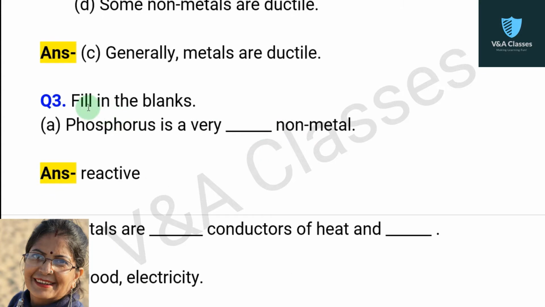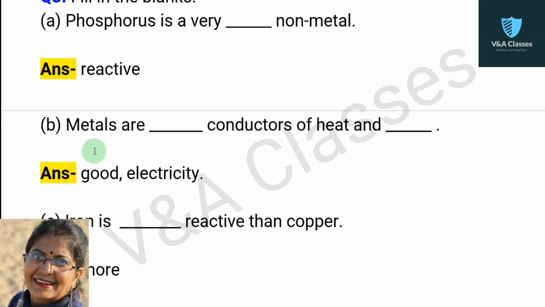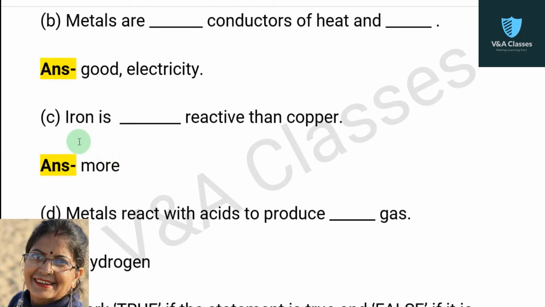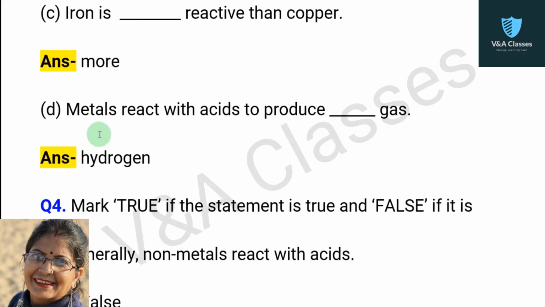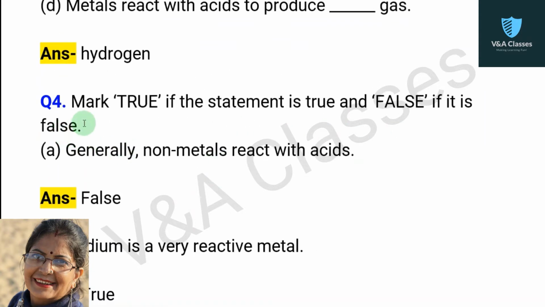Now question number 3. Fill in the blanks. First, phosphorus is a very dash non-metal. Answer, reactive. Next, metals are dash conductors of heat and dash. Answer, good and electricity. Next, iron is dash reactive than copper. Answer, more. Next, metals react with acids to produce dash gas. Answer, hydrogen.